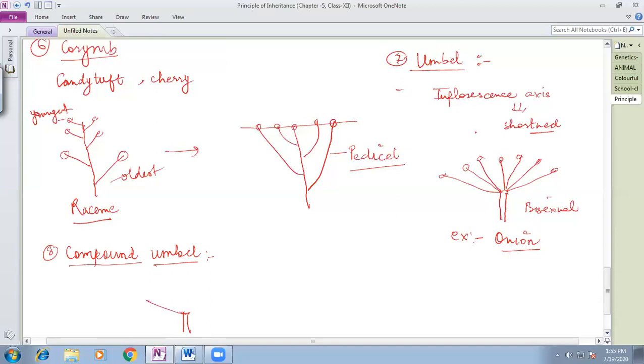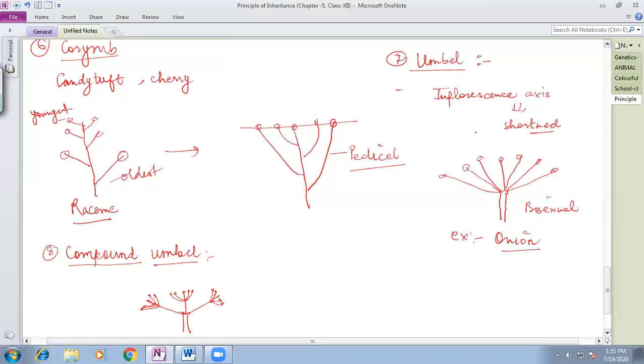This is the floral axis. On it also, what happened? From one plane, because of the reduction of the length, all the flowers are borne from one point and they give the appearance of an umbrella.